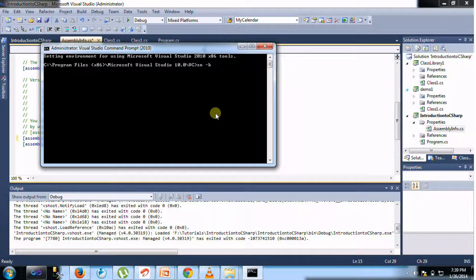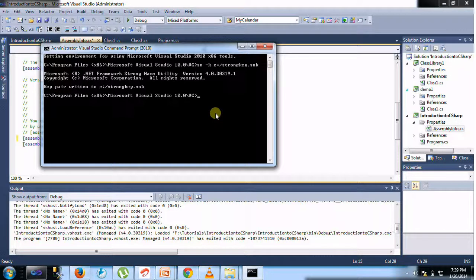K means key, and we are writing the public key and private key pair. And I can tell where it is created, in C colon. My key name is strongkey.snk. It will create a key pair for me.